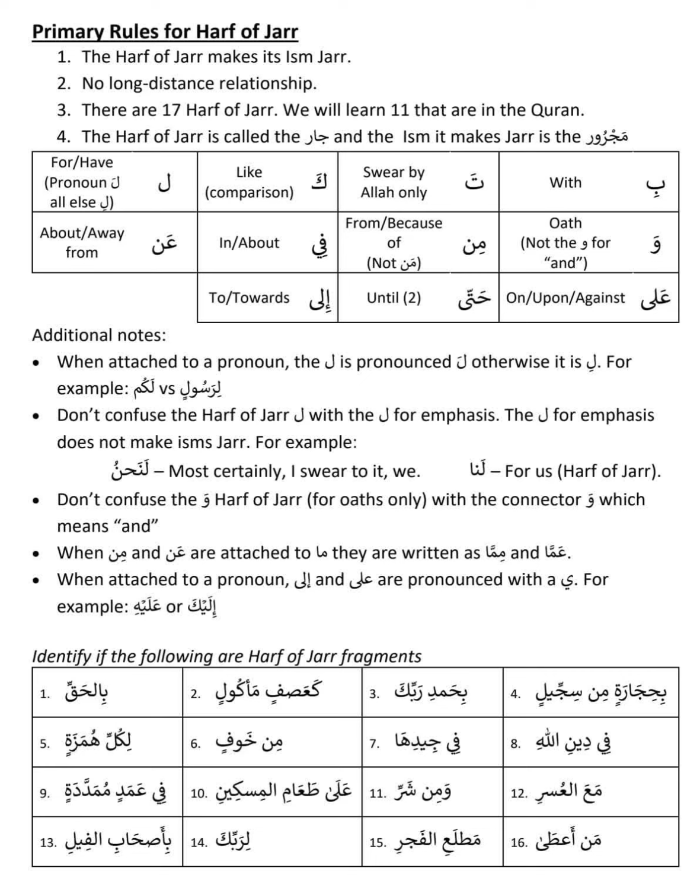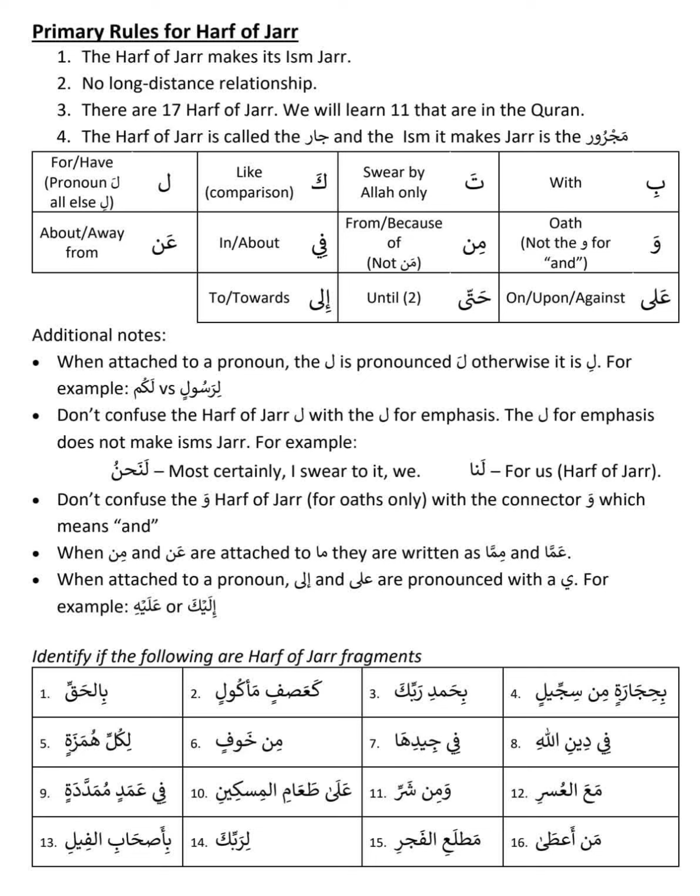Another additional note is min and an, when attached with ma, it is combining actually. So min ma, min ma, it becomes mimma. Anma, anma, it becomes amma. That's why amma yatasaalun. Amma means an and ma. It's two words actually.